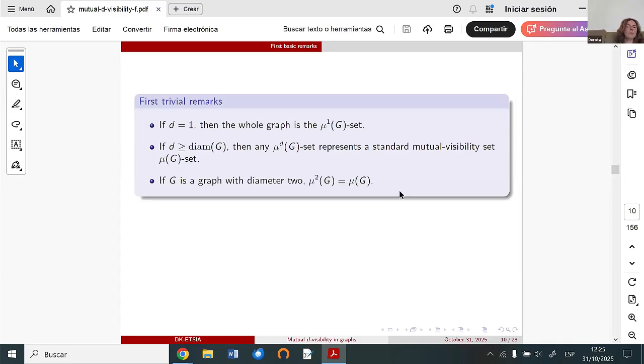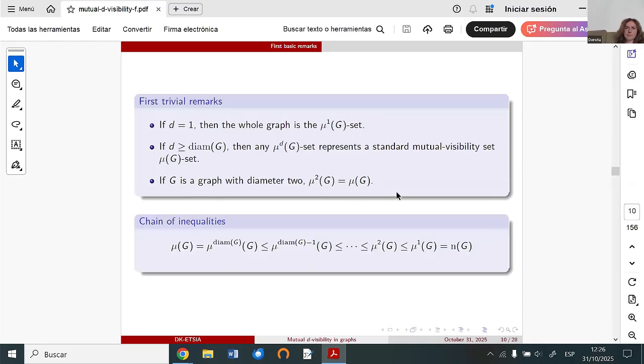I would like to make one more remark here about graphs of diameter 2. We know that we have a very big family of graphs of diameter 2. And if a graph has diameter 2, that means that the mutual 2-visibility number of the graph is equal to the standard mutual visibility number. Here we have a chain of inequalities that I mentioned before.